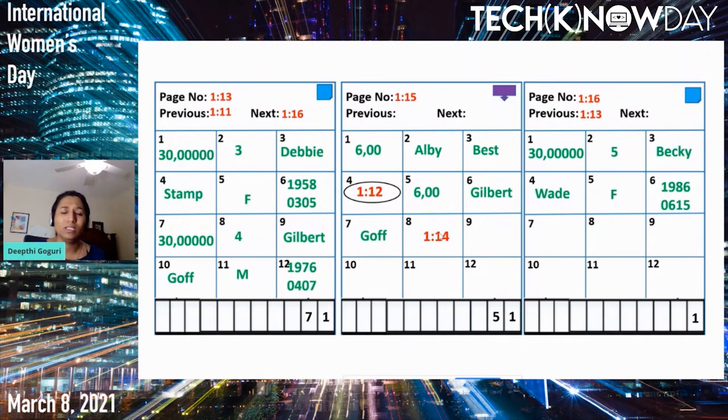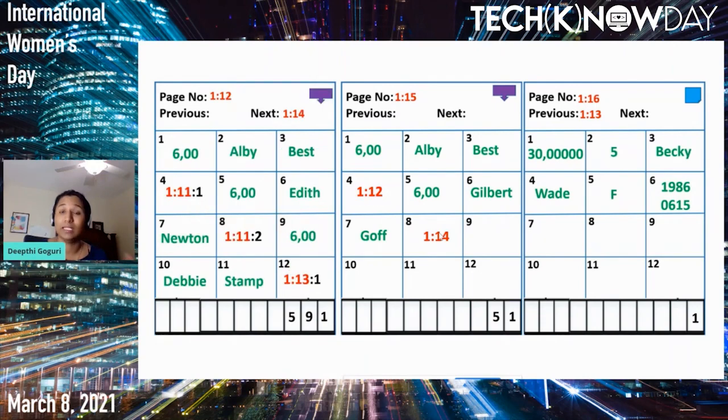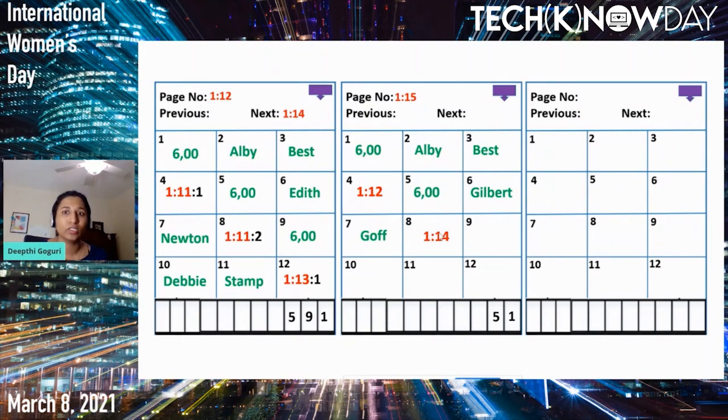Now page number 12 is not in memory. Oh no, we have to grab that page into memory. For that, we have to evict page number 13 and then get page number 12 into memory. Let's see page number 12. We do not have any space to fit in the value, right? So we have to add a new page into this space. So we need to evict page number 16 to get that new page.